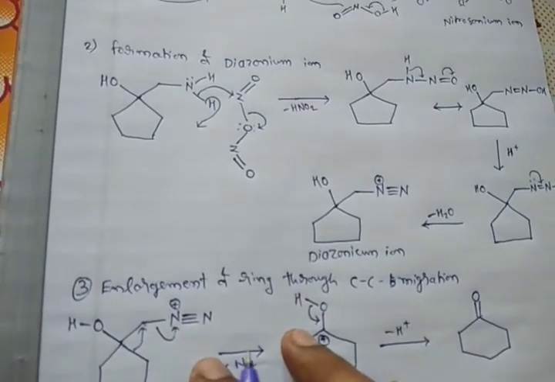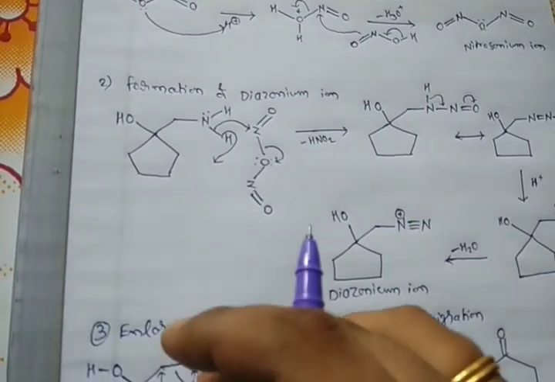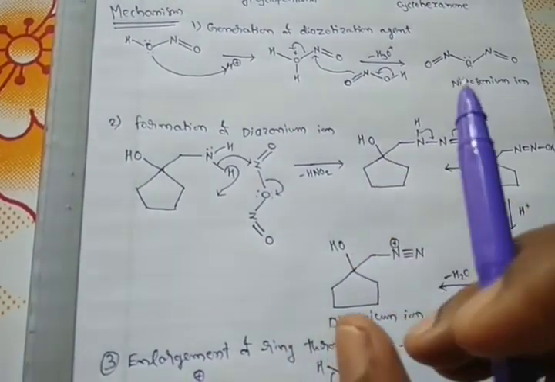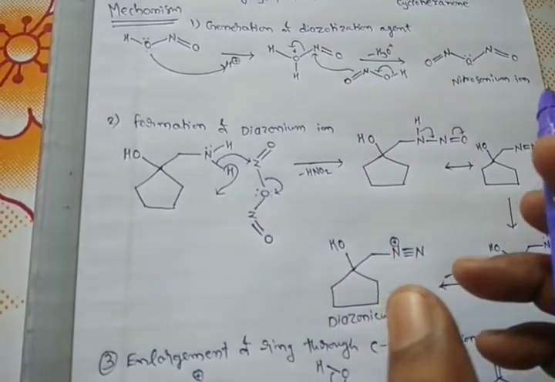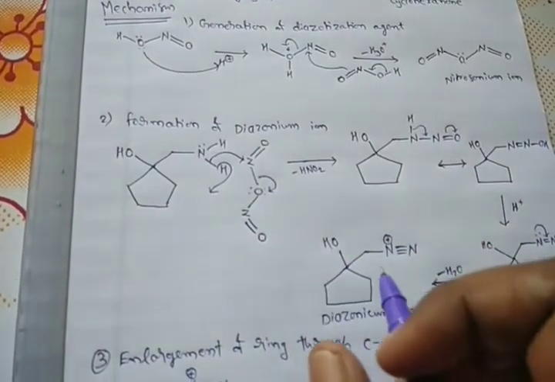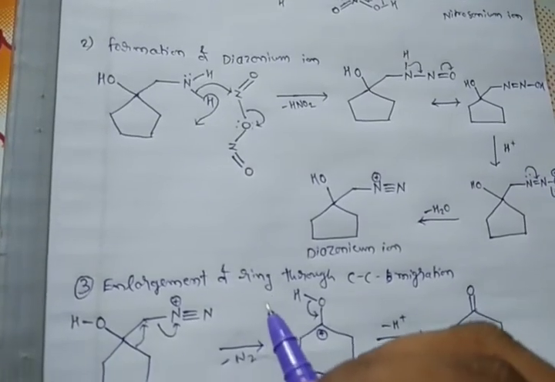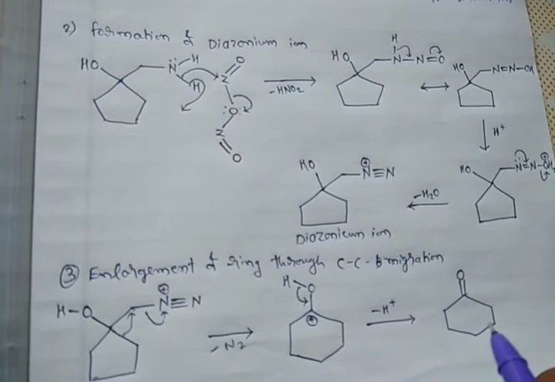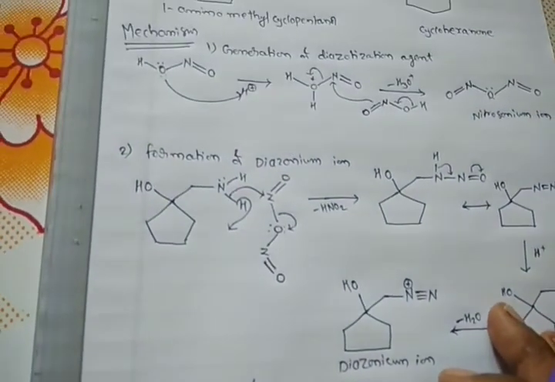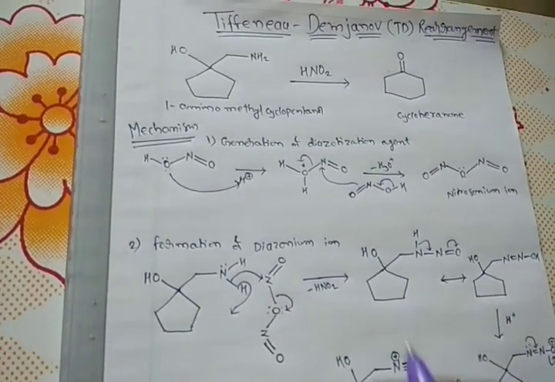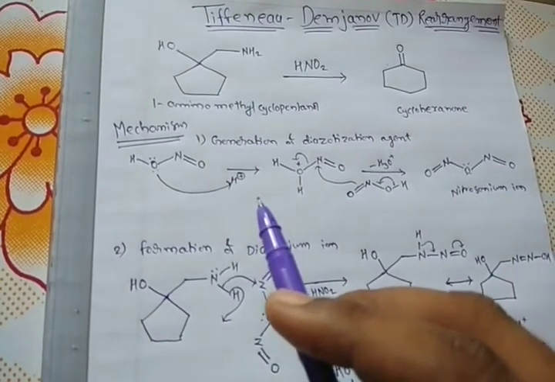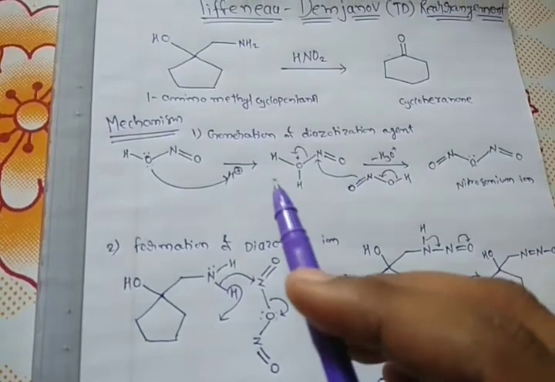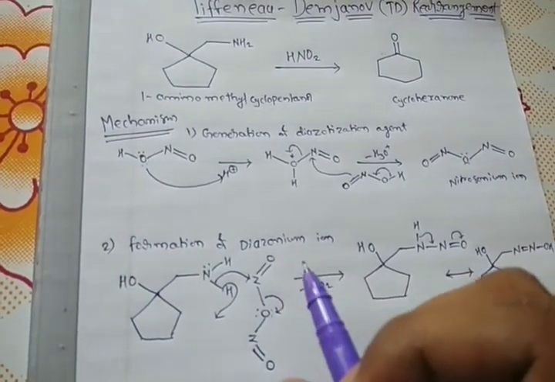So this mechanism involves three steps: the generation of the diazotization agent or nitrosonium species, formation of the diazonium salt, and at last the enlargement of the ring takes place through the carbon-carbon migration. So this is the overall mechanism of the Tiffeneau-Demjanov rearrangement. I hope you understand the mechanism as well as the reaction.